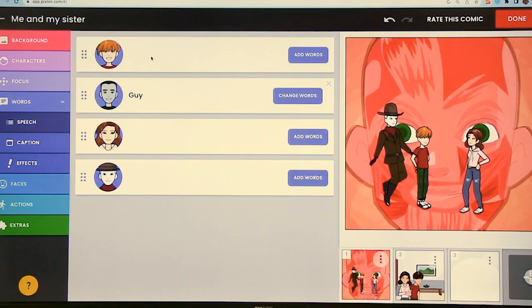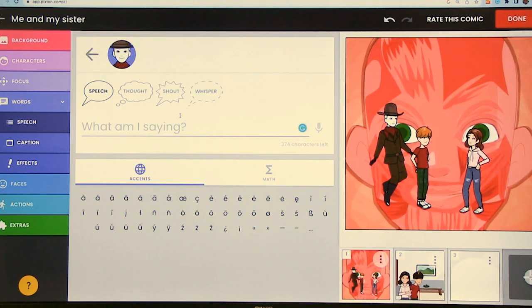And I put it back and add words for this character, and this will be, hi, I am here. All right. So I've added this to the text. Hi, I am here. I love the fact that you can actually use the recording of voices. So that allows this, that takes this from a writing exercise to potentially a speaking exercise.